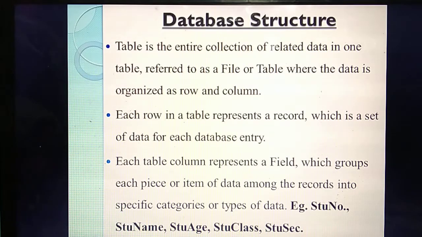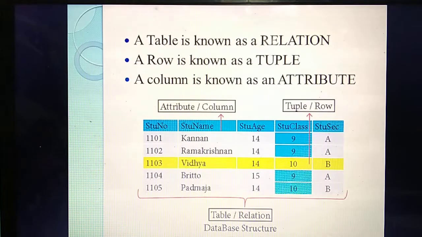Each row we are calling as a, what's the other name of a row? Record. What's the other name of a column? Field. So a column will contain all the similar pieces of data. Understand? One example they have given, so see this example, then you will understand.